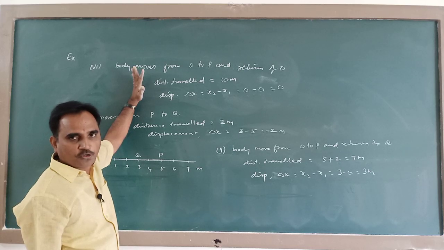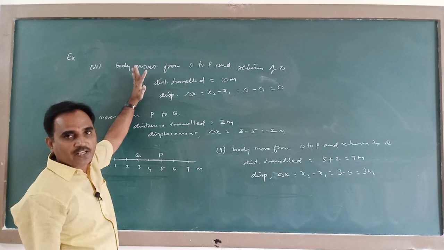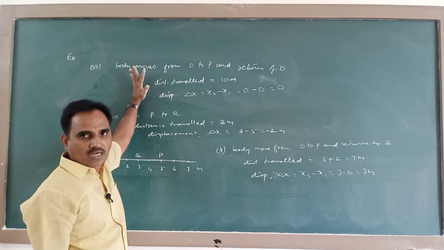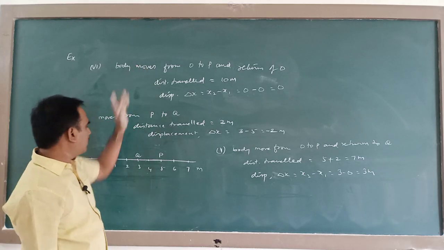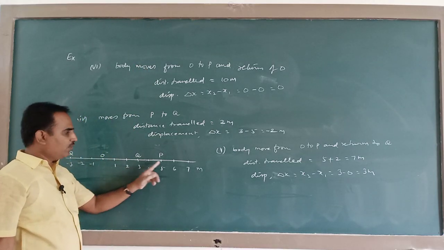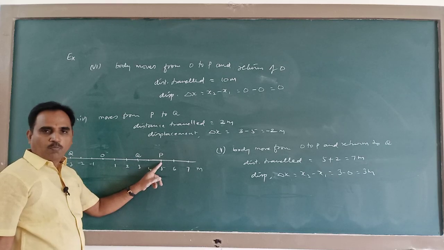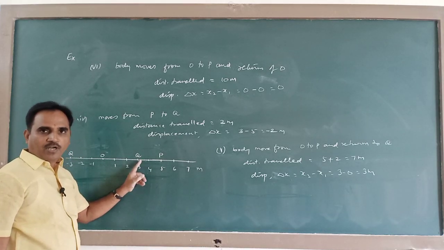If the initial position and final position are the same, displacement will become 0 but not distance traveled. Not only from the origin, even if you take from this point, a body moves from P to Q and back to P.